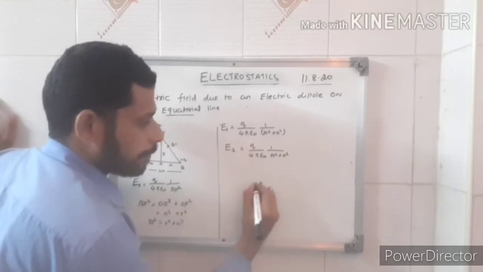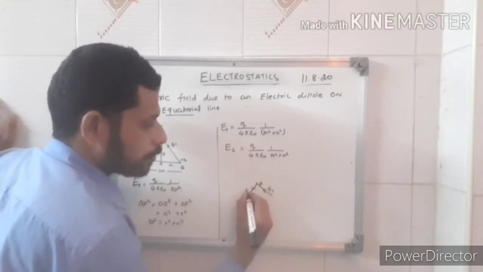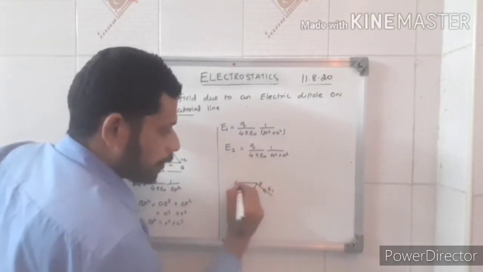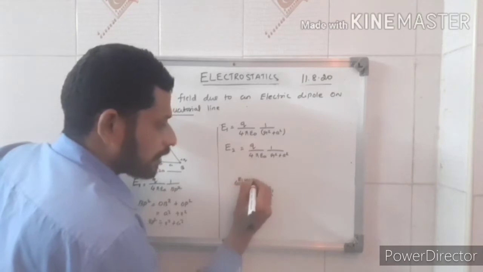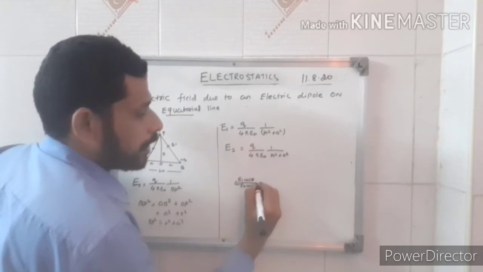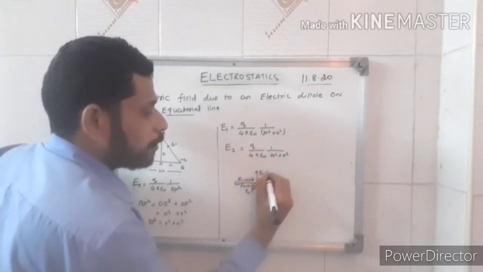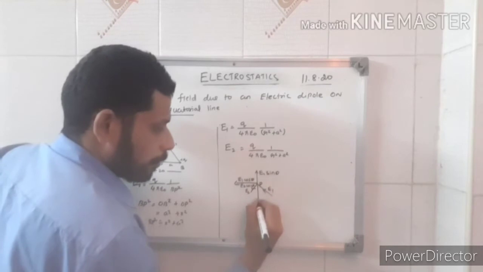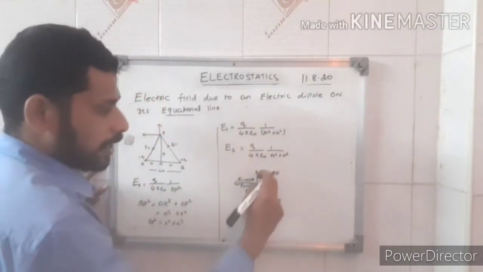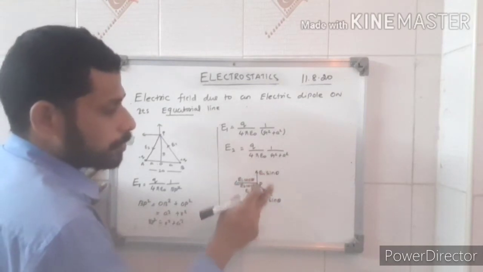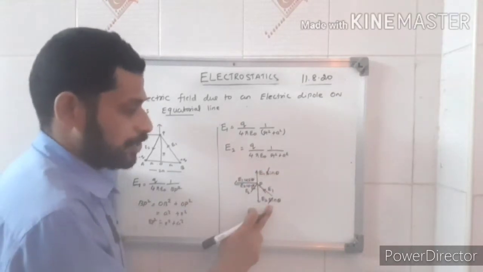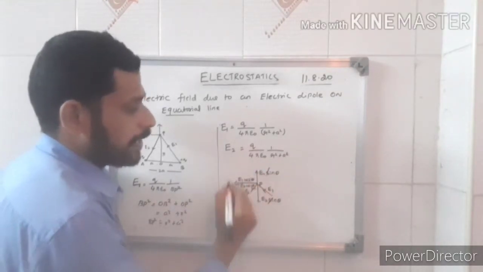This is E1 and this will become E2. There are two components acting. The one is the parallel component, E1 cos theta and E2 cos theta. The other one is the perpendicular component, E1 sin theta opposite to E2 sin theta. Both are equal in magnitude and opposite in direction, so they cancel each other. The sin theta components cancel, and only the cos theta components add up.